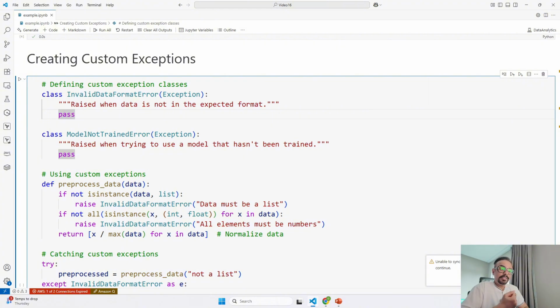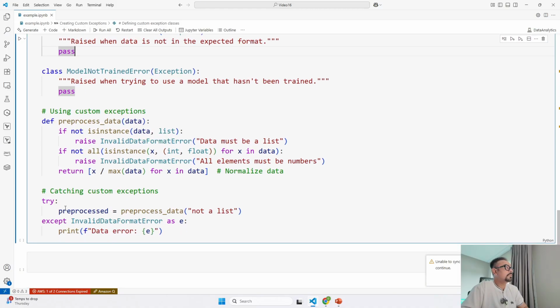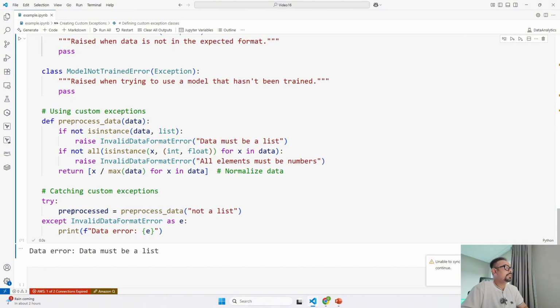If not, it raises the same custom exception. At the end, if everything is valid, it normalizes the data. Finally, in the try except block, we test it with the bad input by passing a list of strings over here. So when I use the try block over here, I say preprocess data, not a list. If I go ahead and run this, you will see data error.